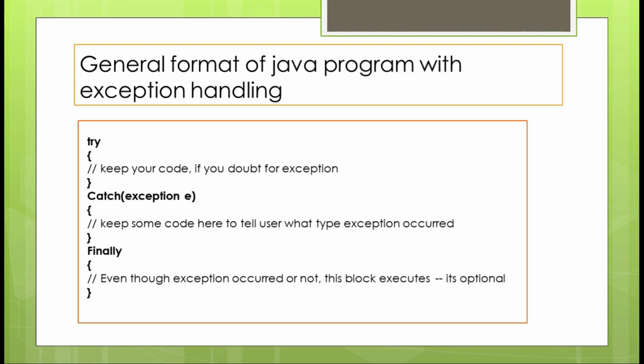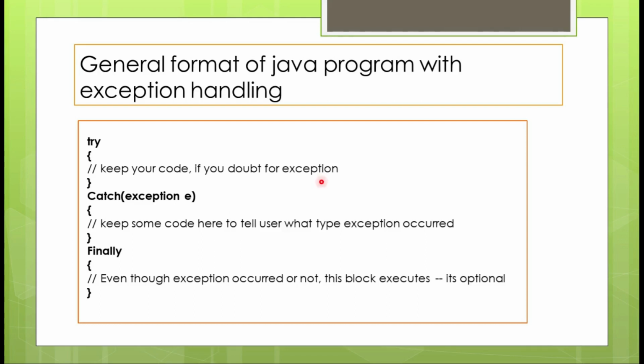If you want to include exception handling in your Java program, what additional things do you need to do apart from the fundamental programming you have learned? Here you are going to see three important keywords: try, catch, finally. I repeat, try, catch, finally.